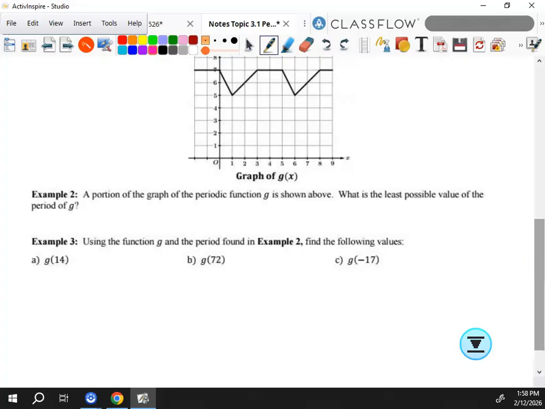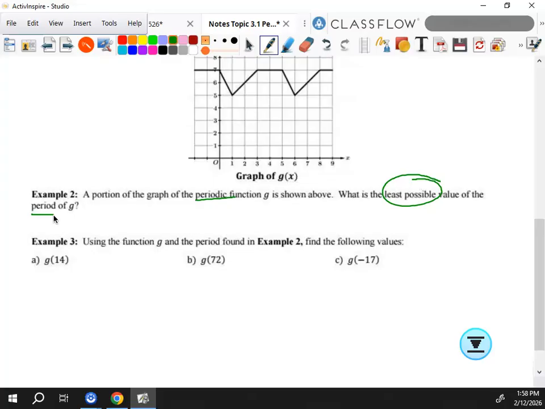Now here it says a portion of the graph of the periodic function, so it's telling me it repeats. What is the least possible value for the period? Remember, we're always looking for the least possible value of the period. What do you think the period would be here? What would be the length of the x values, my domain, before I would start repeating the pattern? And you can start anywhere. 5? Do y'all agree with that? Yeah. Okay, so you can start anywhere.